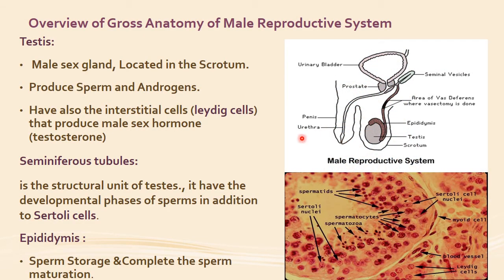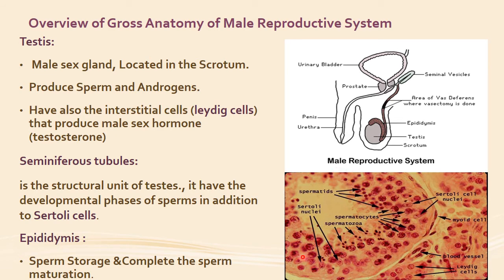To know the process of spermatogenesis, you must be familiar with the male reproductive system or the male reproductive tract. So we'll just have a brief introduction to the male reproductive tract. These testes are the male reproductive organs or glands, and they lie in a scrotum. They produce the sperms and the androgens, and also the male sex hormone, testosterone, which is produced by the interstitial cells of Leydig, which lie in between the seminiferous tubules. So they will secrete the testosterone.